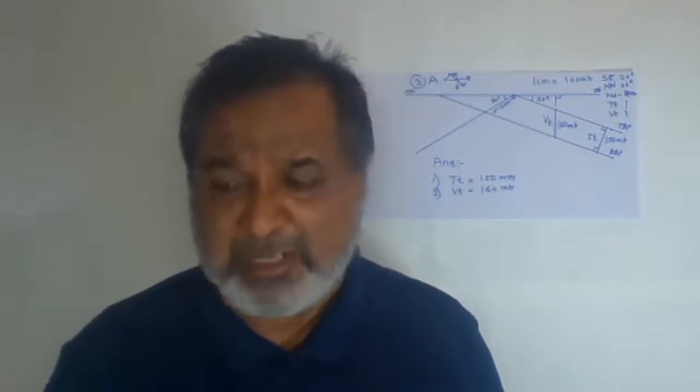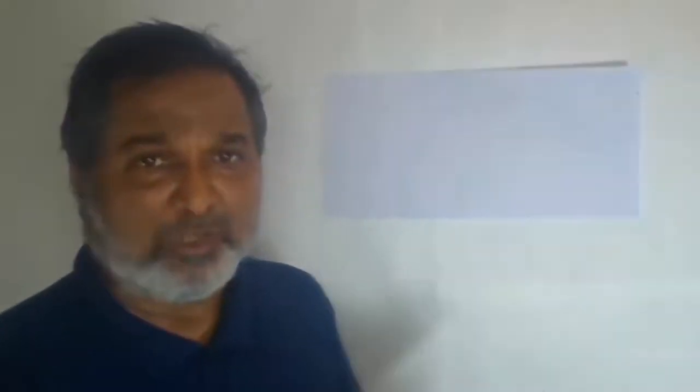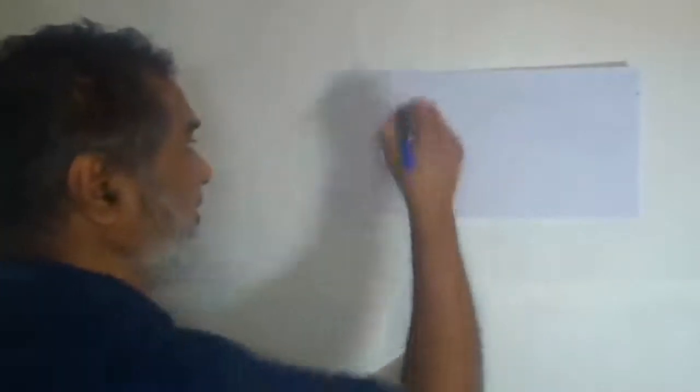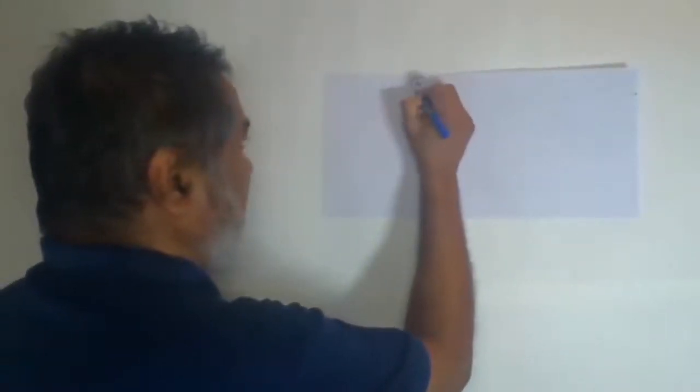So now come to the next problem, number 4. In that problem number 4, I'll read out from the journal. Yes, it is in my hand. The student journal is there. Yes, problem number 4 in the type A. This is the 4 and this is the type A.